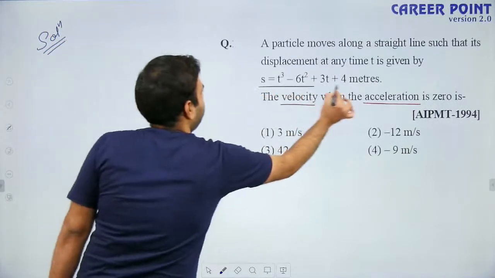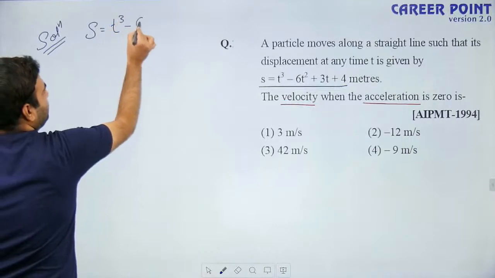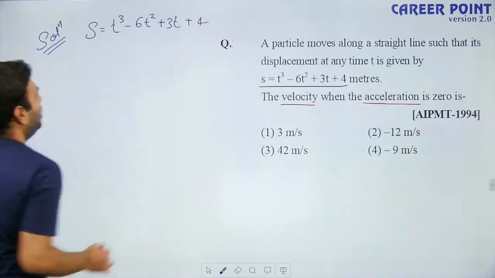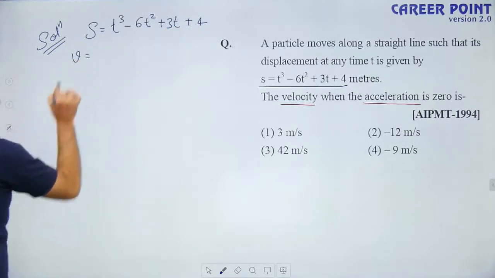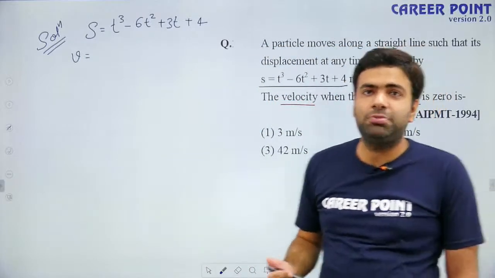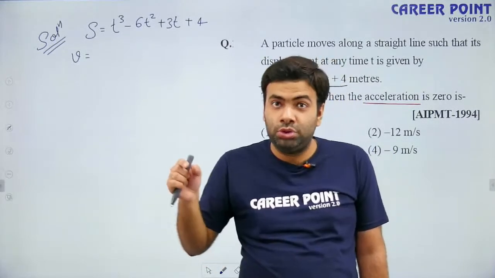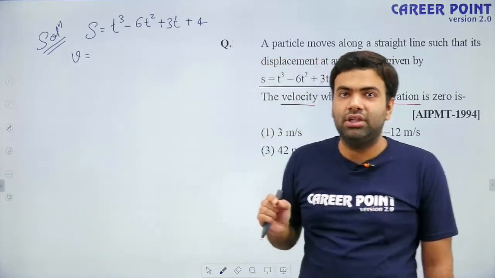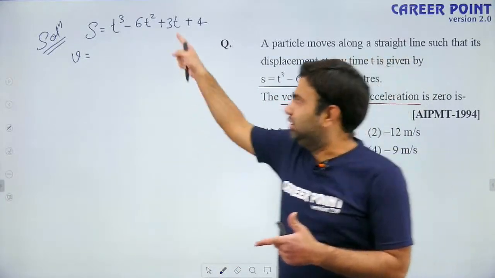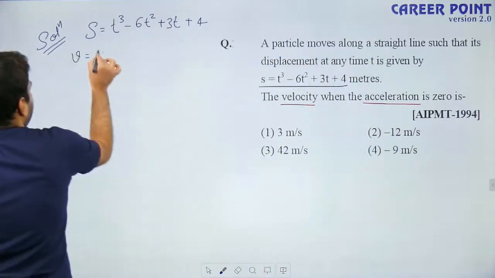We have displacement as a function of time. That is, s is equals to t to the power 3 minus 6t square plus 3t plus 4. If you differentiate this, see, velocity is simply differentiation of displacement. If particle is moving only along x-axis, we write dx by dt, because displacement is only change in x coordinate. If it is moving along only y-axis, then we will write it dy by dt. But we do not know in which direction it is moving, but this motion is a straight line motion. So it is ds by dt.